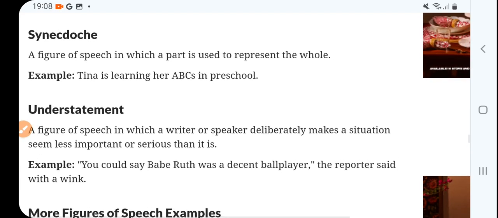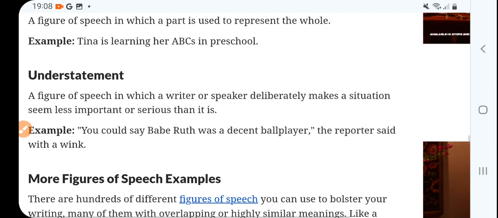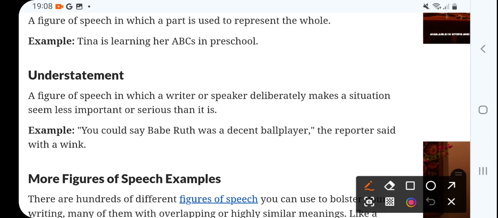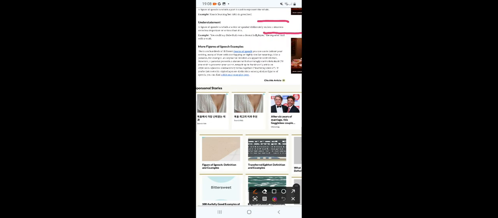Okay, synecdoche, a figure of speech in which a part is used to represent the whole. For example, Tina is learning her ABCs in preschool, right? The ABCs means alphabets, a part used to represent the whole. So that is called synecdoche.